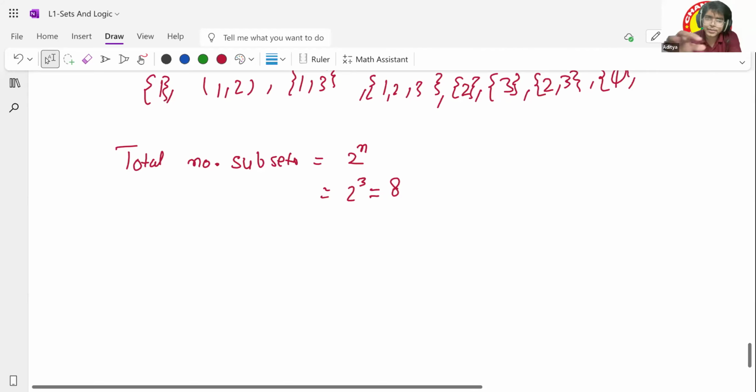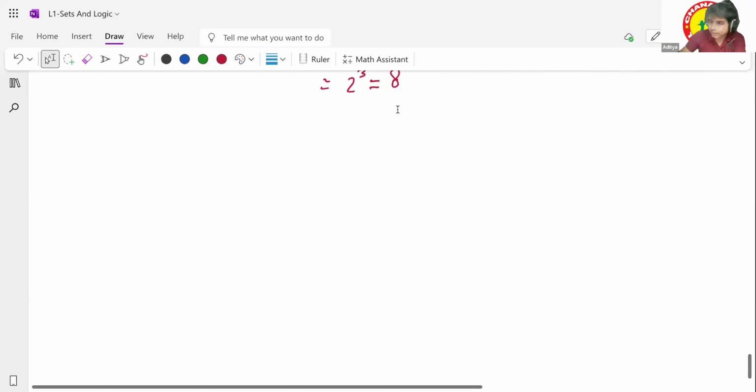Okay, what do you think? Will irrational numbers come in between any part of this? No, right? Because if you see carefully, irrational numbers come up in a different section. Yes, sir. Its properties are different. So I can say irrational number is something else. So I can make a Venn diagram for this, which will look like this.